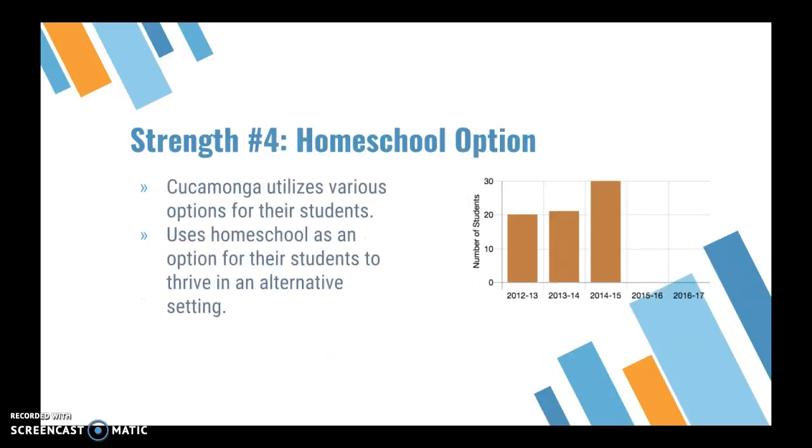Number 4, they have a home school program. Not all students thrive in traditional schooling, so they provide an alternative school for students in the district so that they are able to have an option. Maybe they're not doing well in a regular setting or are having problems, and they can use this option and within the district still get a very good education.